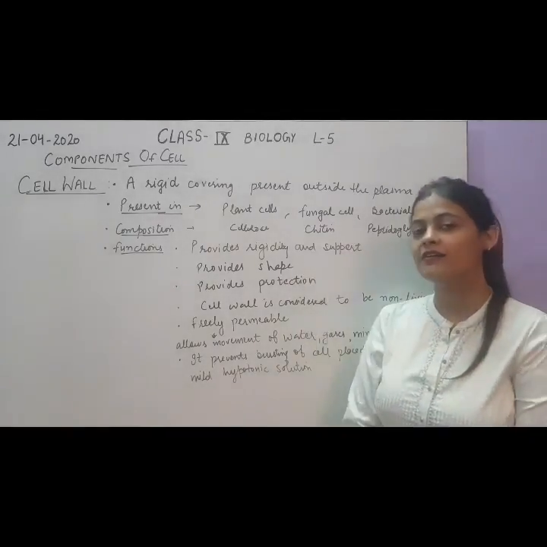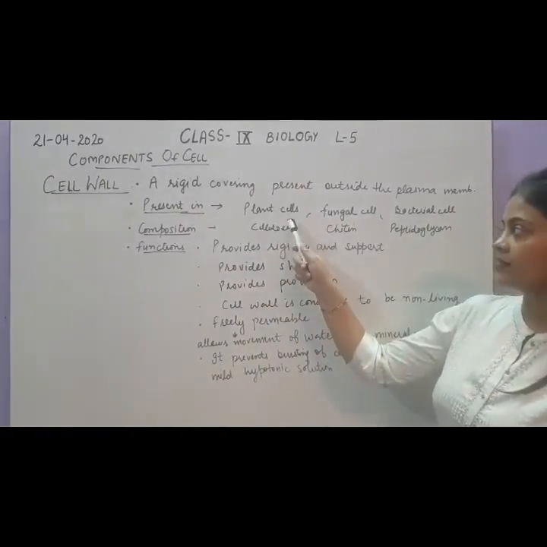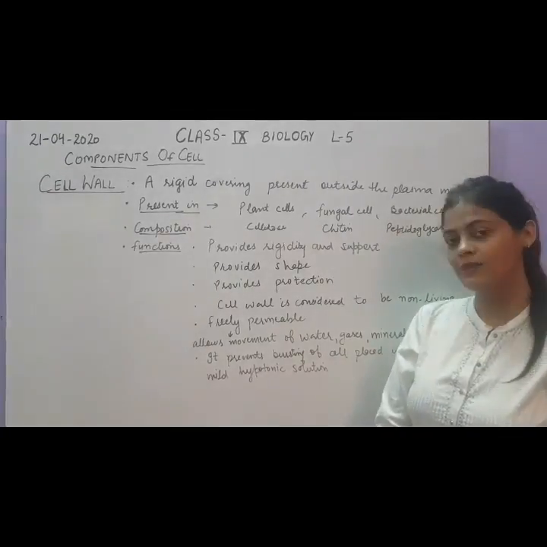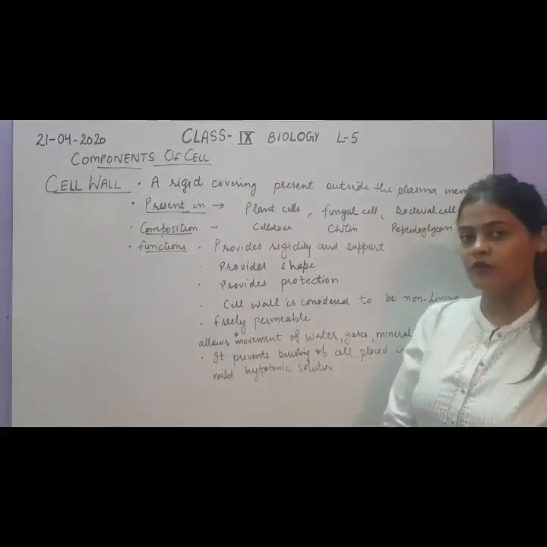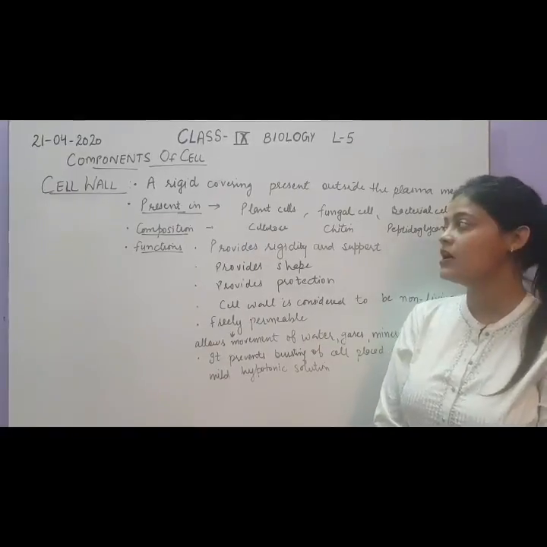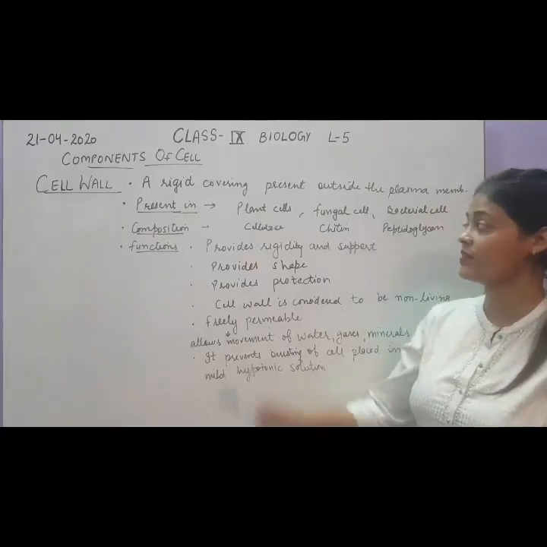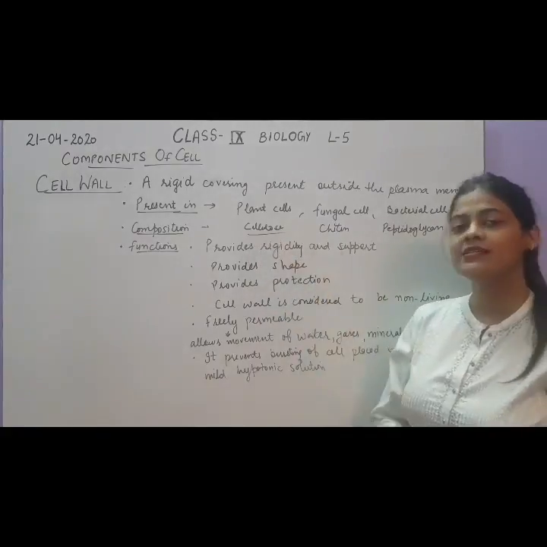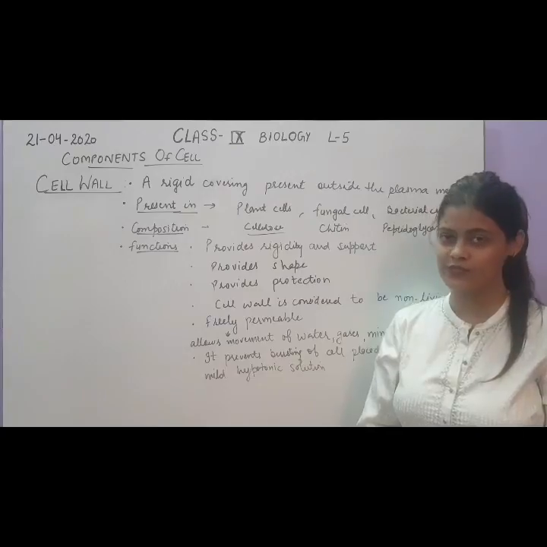It is a rigid, hard covering around the plasma membrane, but it is present in plant cells, fungal cells and bacterial cells. All the plant cells, fungal cells and bacterial cells have a cell wall around them, but their composition is different. Composition means which molecules or material it is made up of. In plant cells it is made up of a macromolecule called cellulose.